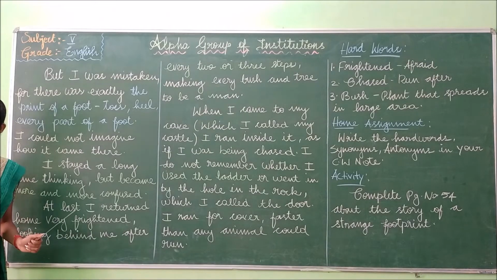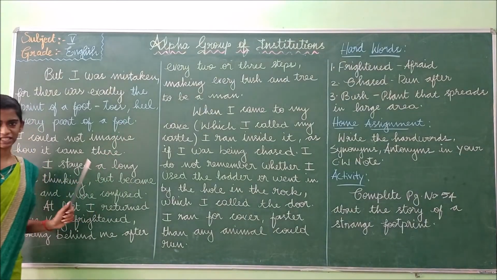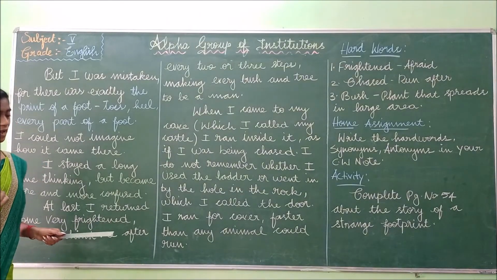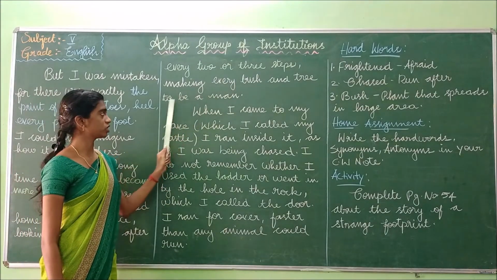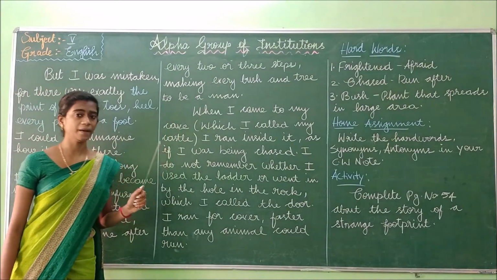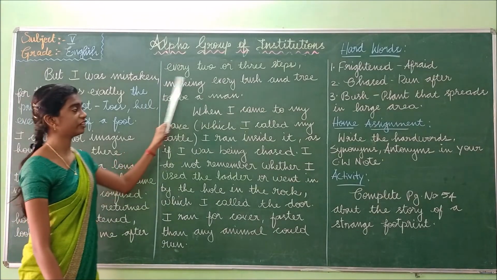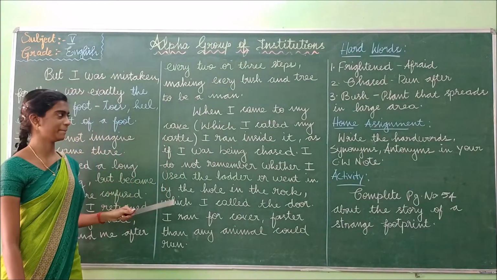So he is going to his home, looking behind him after every 2 or 3 steps. What is he doing? He is looking behind him. That means he is looking at the back after every 2 or 3 steps, making every bush and tree to be a man. So what does he think? He thinks the bush and tree to be a person. That means to be a man. So he is very afraid. At last I returned home very frightened, looking behind me after every 2 or 3 steps, making every bush and tree to be a man.